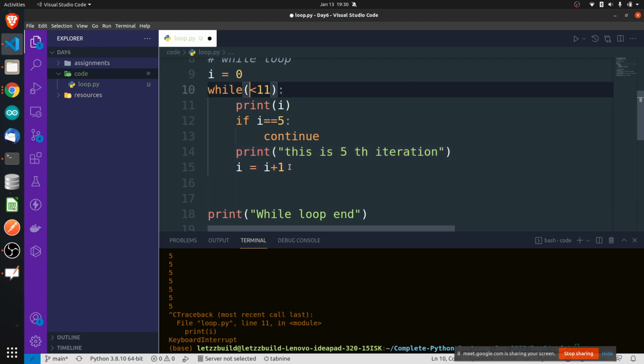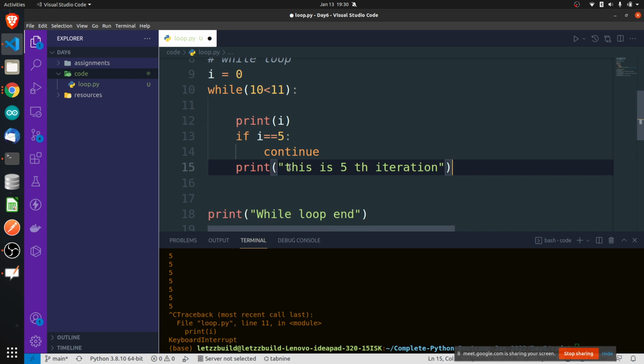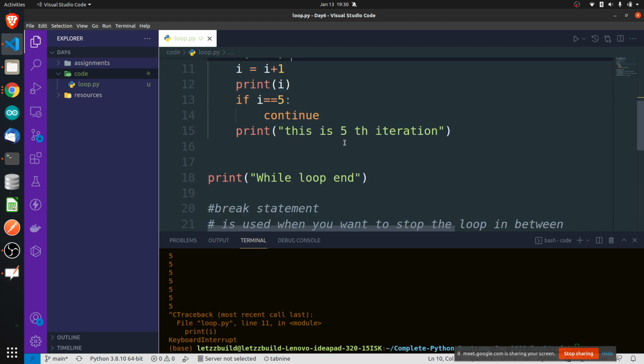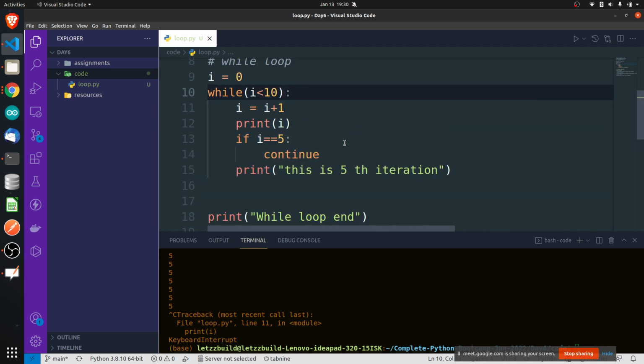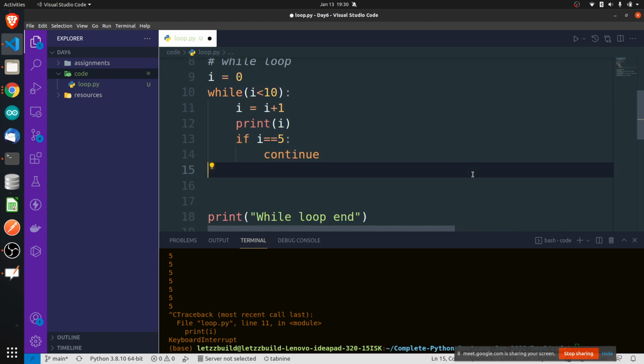Okay, so I had written the incrementing logic before this continue, because whatever happens, even if it continues to the next iteration, incrementing should happen. If you want to print till 10, you can just decrement a number here and it should print till 10. Fine, I hope this is clear. Break statements and all are clear.